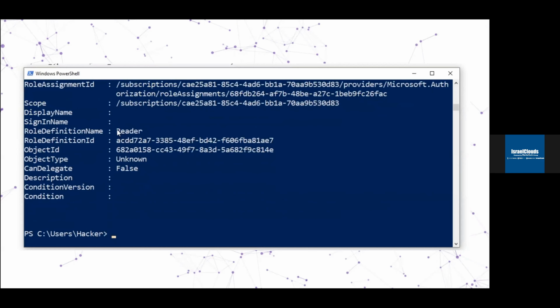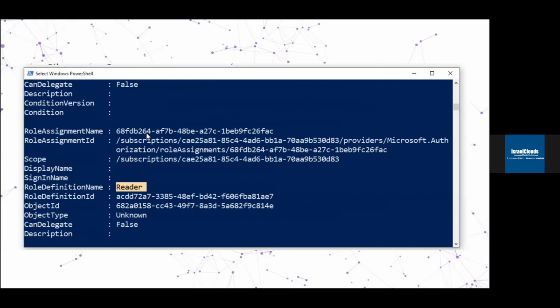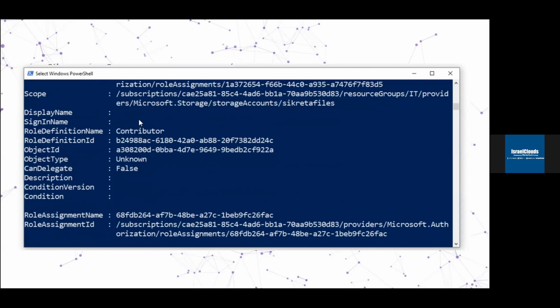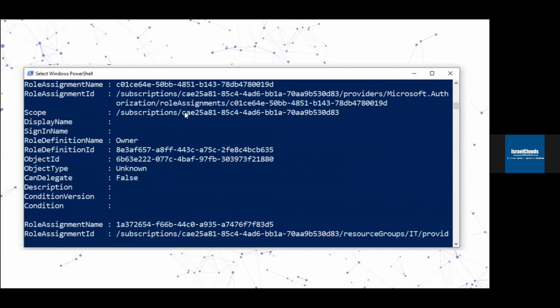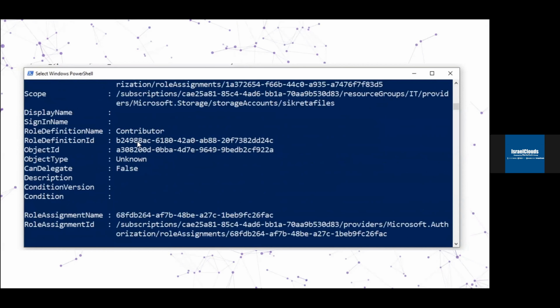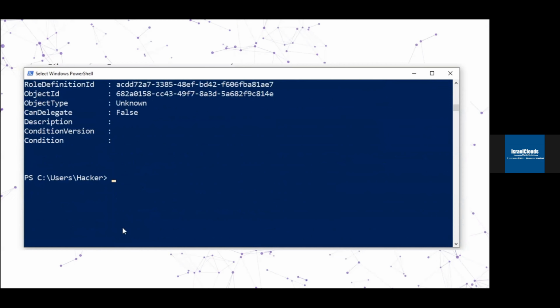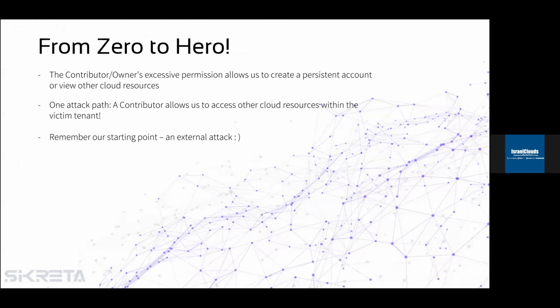As we can see, we have reader access for one of the subscriptions, and we also have contributor and owner. I know this is not ideal, but sometimes a managed identity could be linked to another highly privileged account. So in that case, we went from zero to hero. Remember our starting point, we started as an external attacker.